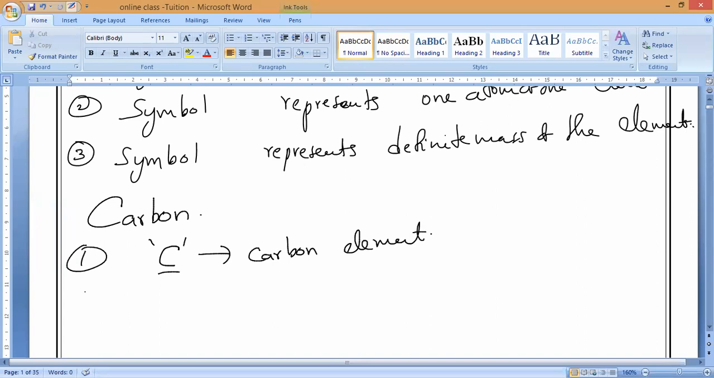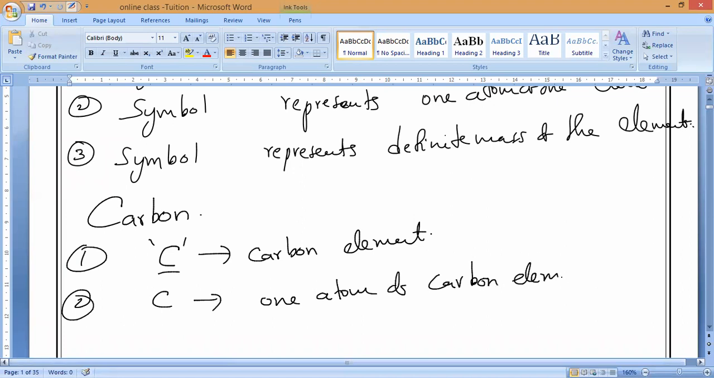Next, C represents how many atoms of carbon? C represents one atom of carbon element. One carbon atom. One atom of carbon element. Do you understand, everybody?